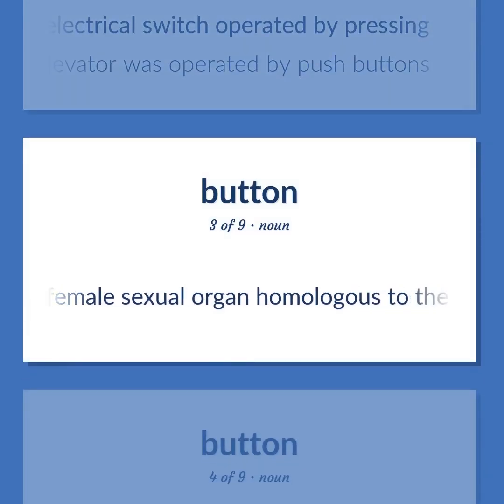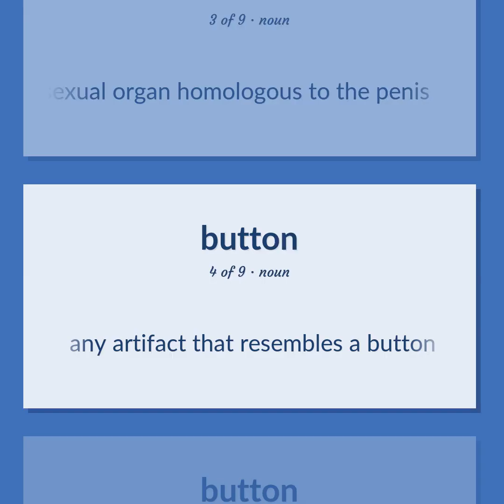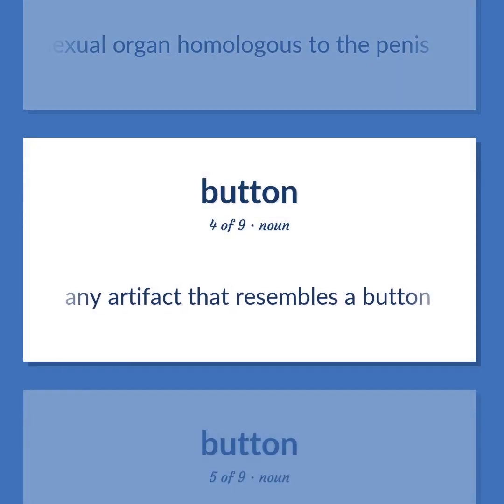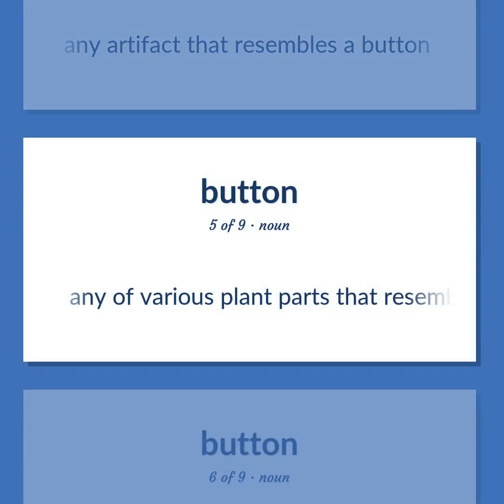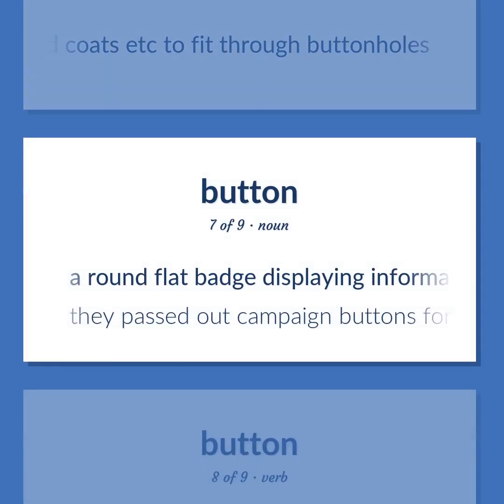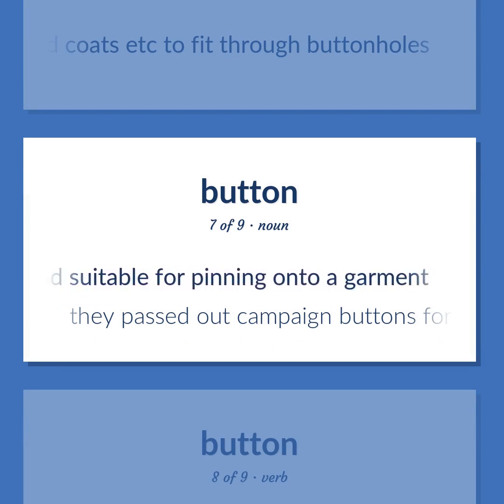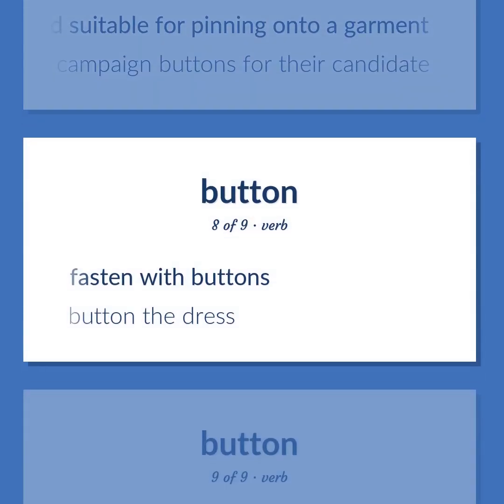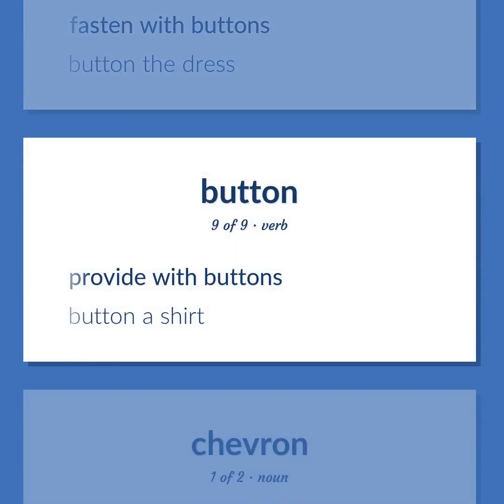A female sexual organ homologous to the penis. Any artifact that resembles a button. Any of various plant parts that resemble buttons. A round fastener sewn to shirts and coats, etc. to fit through buttonholes. A round flat badge displaying information and suitable for pinning onto a garment. They passed out campaign buttons for their candidate. Fasten with buttons. Button the dress. Provide with buttons. Button a shirt.